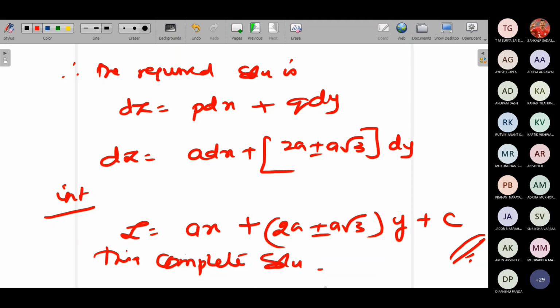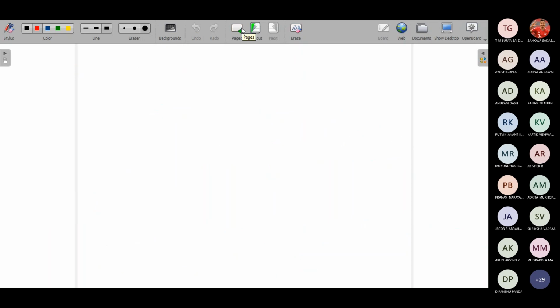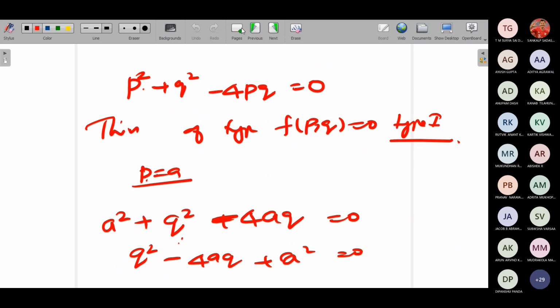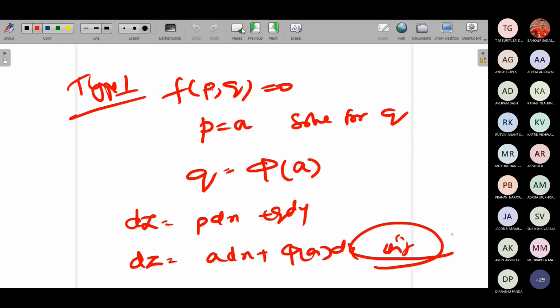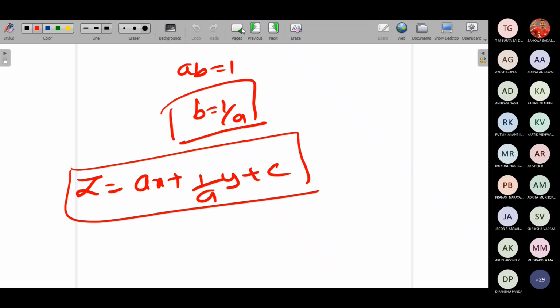Any solution will be of the form complementary function plus particular integral, which we will be seeing in the later part. But in general, now we are seeing different types of solutions for a PDE. So first type, we get only the complete solution. Let me explain here itself. Suppose I take this problem. Suppose I need to find the singular solution.